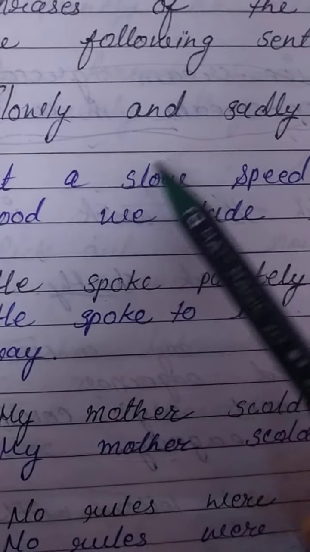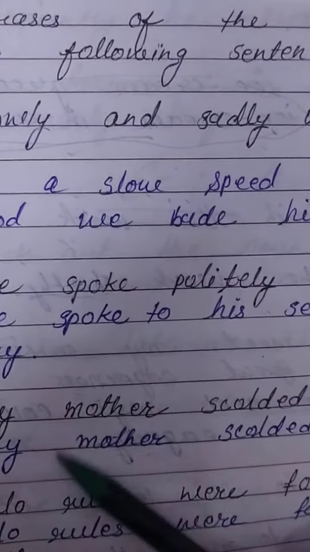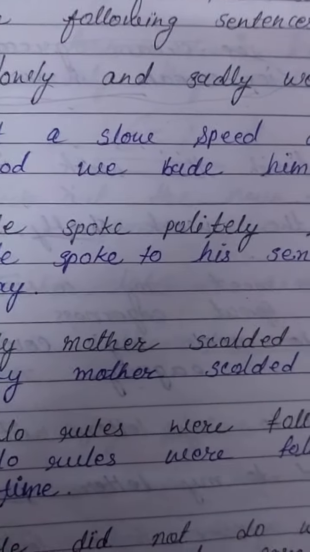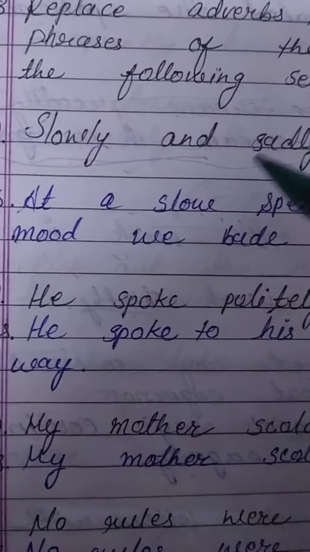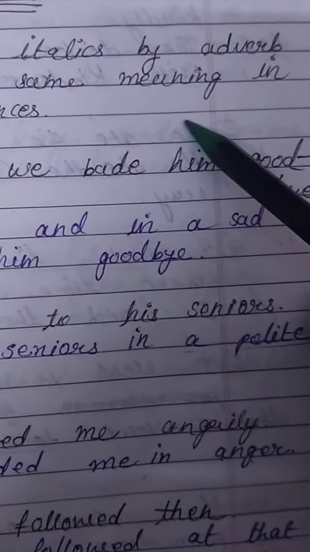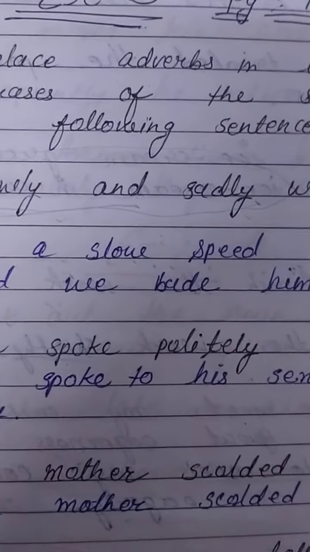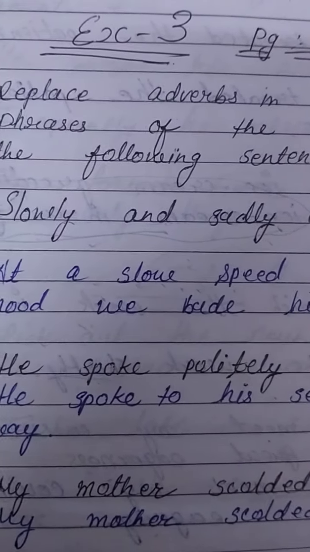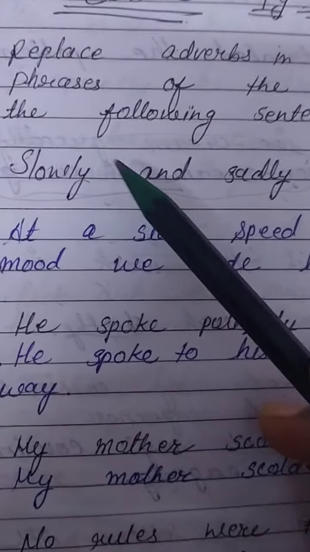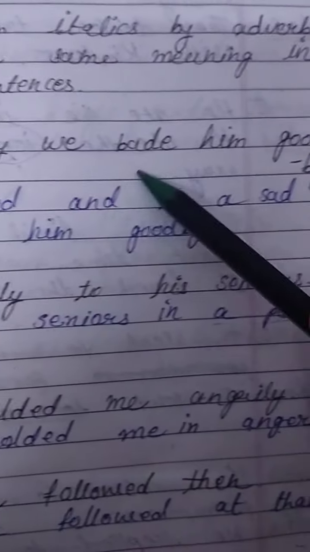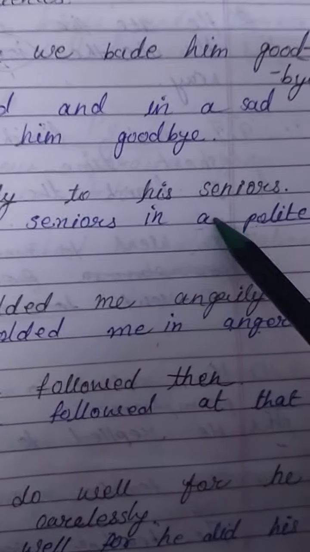This is the adverb phrase. I haven't changed any meaning in this sentence, because according to the heading we do not change the meaning of the sentence, but we have to replace the adverbs, and in place of adverbs we have to put the adverb phrase. So I hope you understood. Okay, so it will be something like this: slowly and sadly we bade him goodbye. Now see the second one: he spoke politely to his seniors.